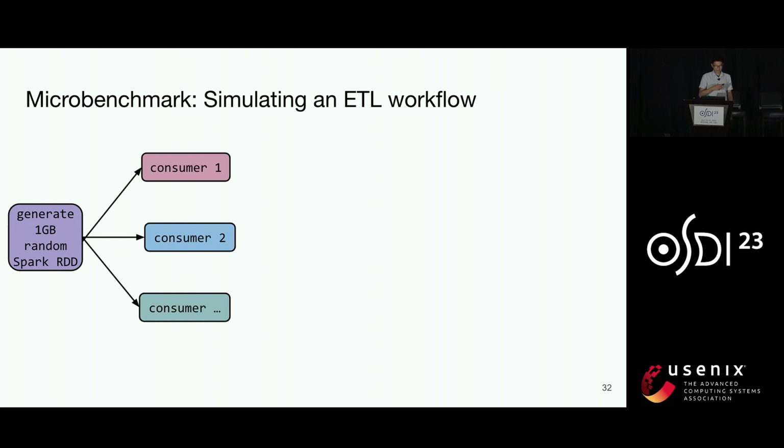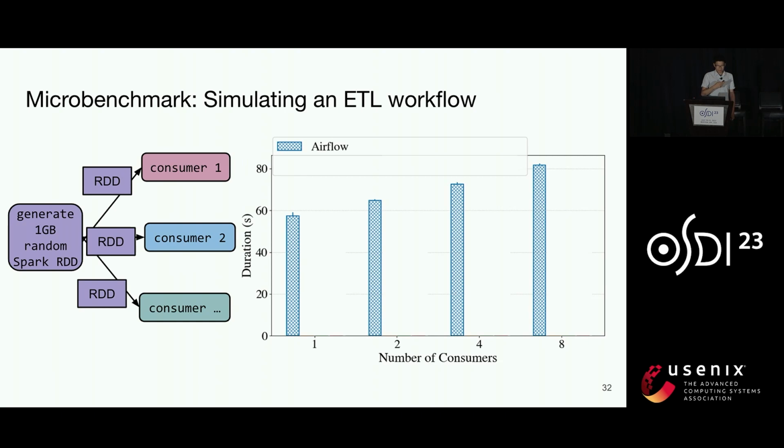Our first experiment mimics an ETL pipeline where a Spark job produces data read by multiple consumers. This application is intentionally simple because we just want to measure the overhead of data passing. Our goal is to show how a developer can use references to pass task outputs efficiently. Remember that an Airflow task has to copy the data in order to pass it.